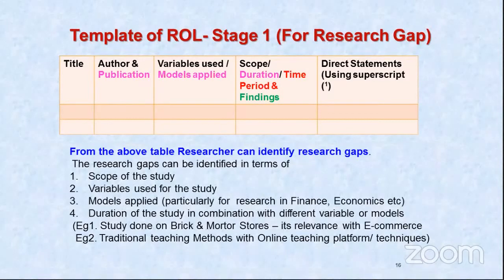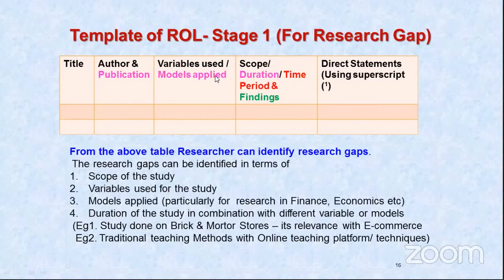there are many models, but you may be interested in applying any two. The book which you are reviewing, they also may be interested, they also would have applied either one or two models. So when you are filling this template, you will not write all the models, you will write the models which are in that particular book which you are referring to. So when you are writing models applied, whatever models are applied by that particular researcher, that you have to specify.